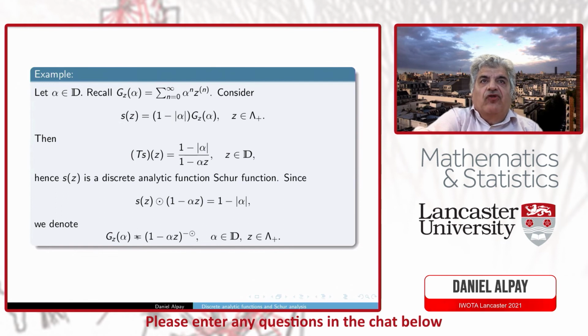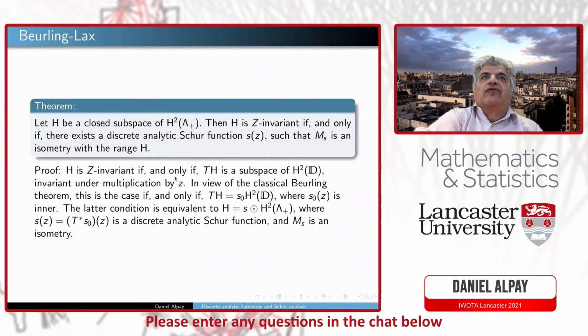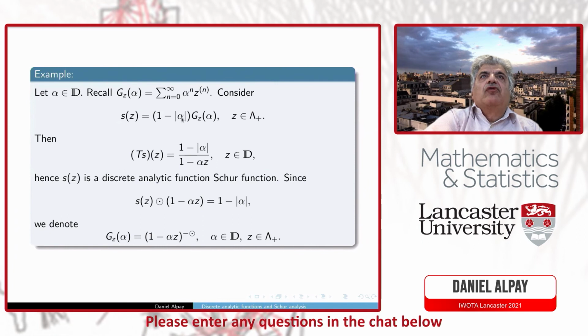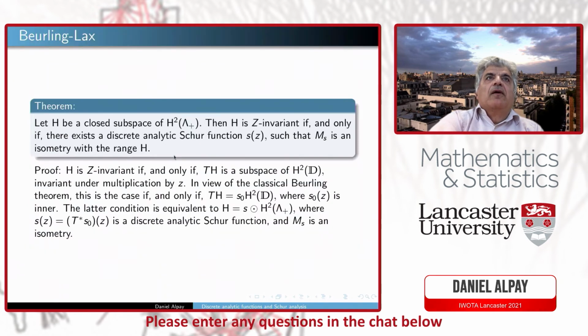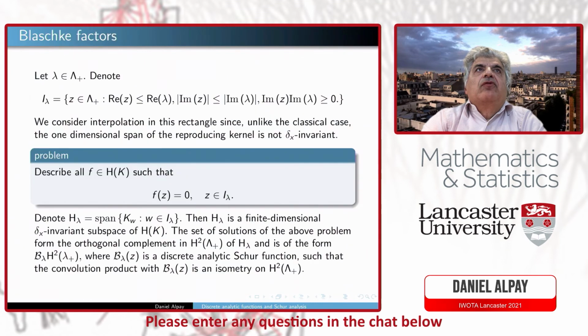At some stage, we use this as a notation, meaning that by this strange minus circle, we mean this power series. We also have the Beurling-Lax theorem, which is obtained by the isometry with the RD space, and we also have the branch structure theorem, but I will not mention them here.